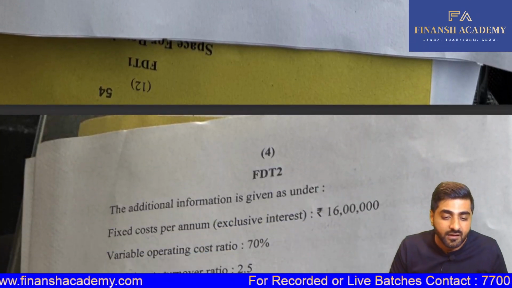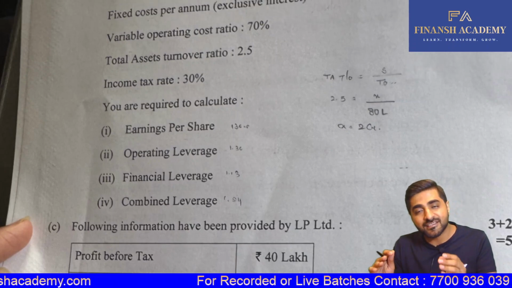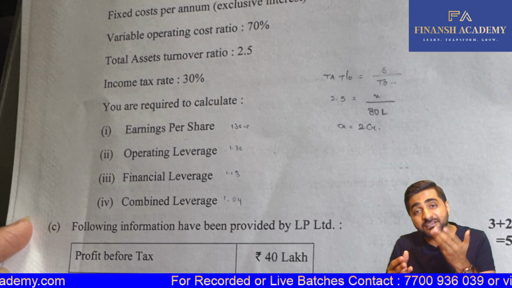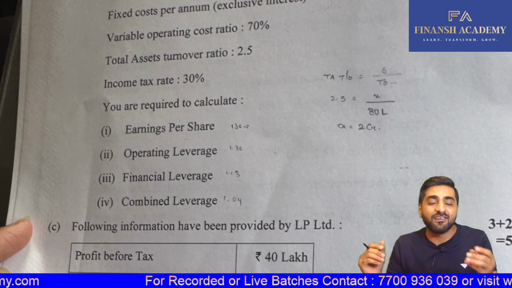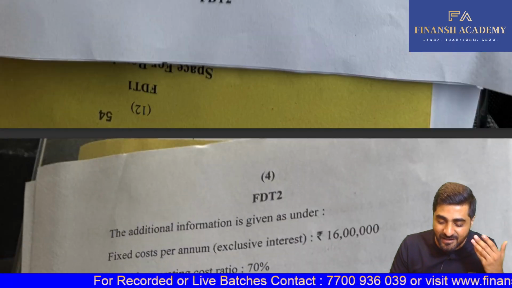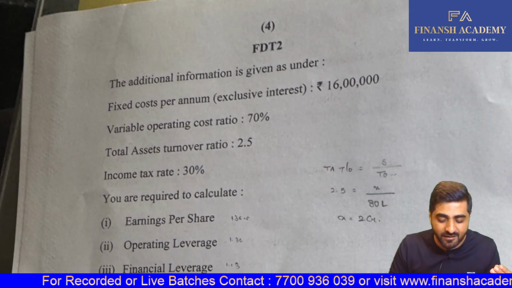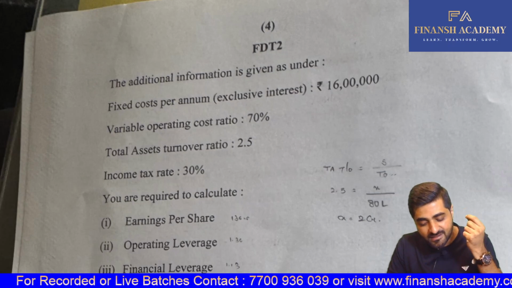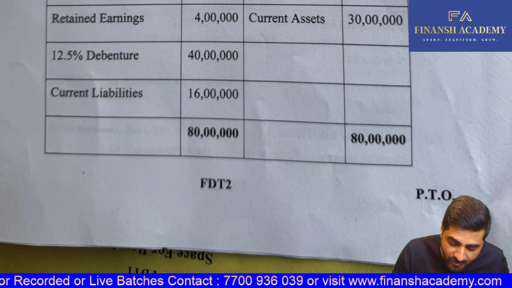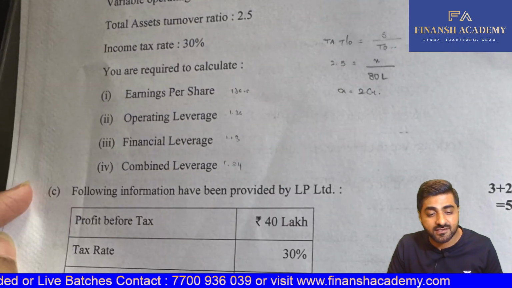And 1B, oh my God, leverages. I always tell this to my students, this is our textbook question. And I think this is the leverages first question which we solve, whether it is fast track or regular. And the very first question is actually asked in the examination for 5 marks. Extremely easy question. We have to calculate EPS, OL, FL, and CL. And this was regarding your leverages.